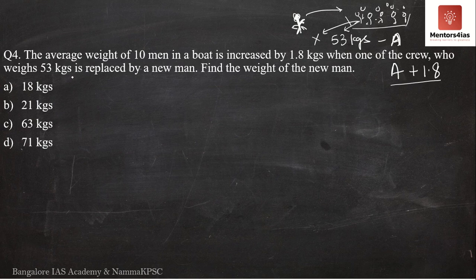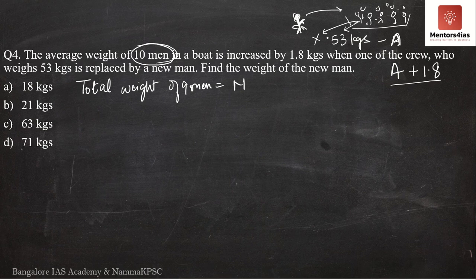Now what I'm going to say is that out of the 10 men, let the total weight of 9 men be M. Let the total weight of 9 individuals be M. The weight of the 10th individual is what? It is 53 kgs.